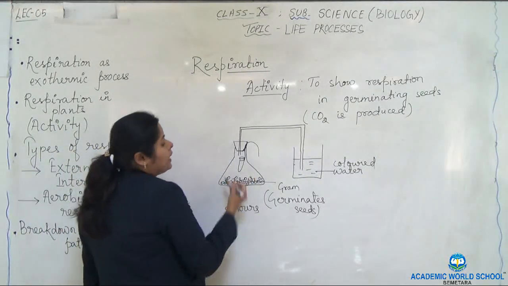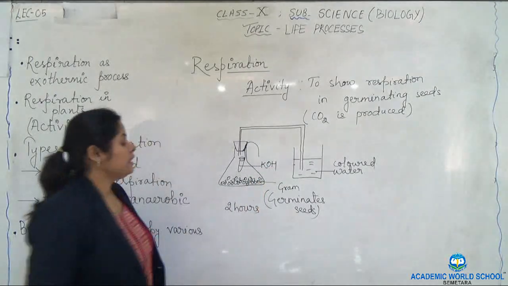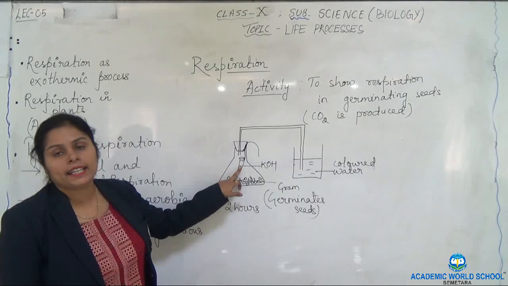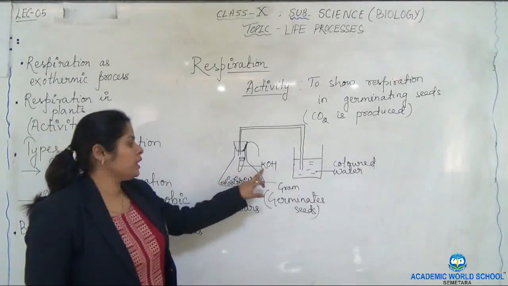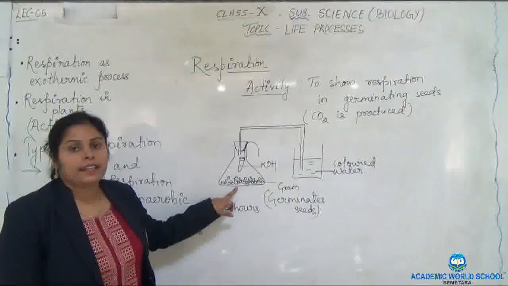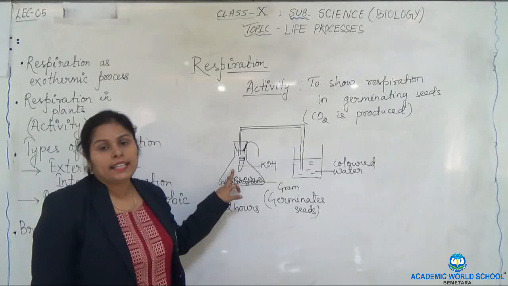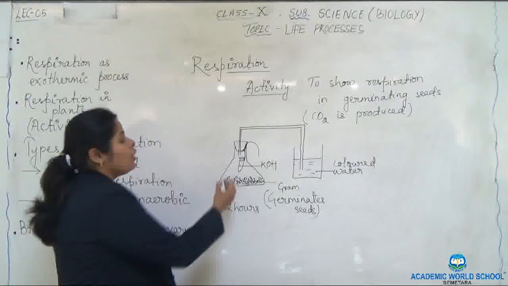This test tube contains a concentrated solution of KOH, that is potassium hydroxide. When carbon dioxide is liberated, it is absorbed by this KOH. So what will happen?